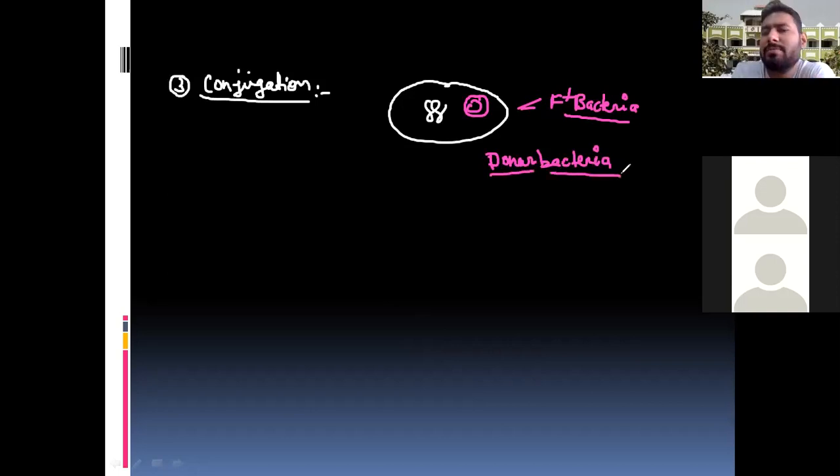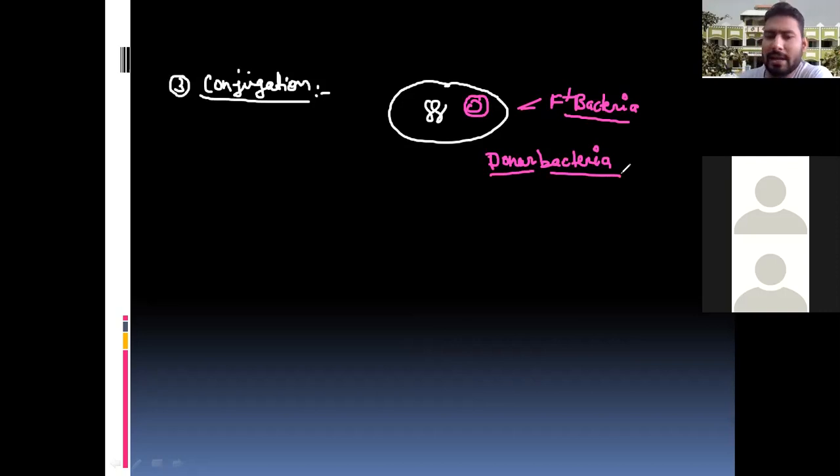So this type of bacteria is called F plus, or it is also known as the donor bacteria. Clear?